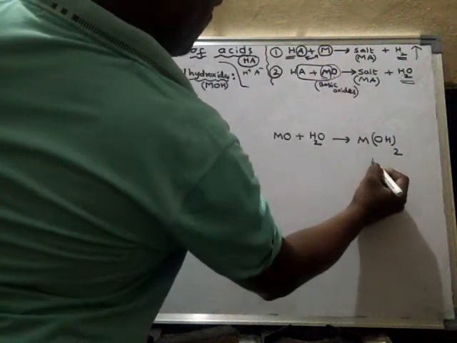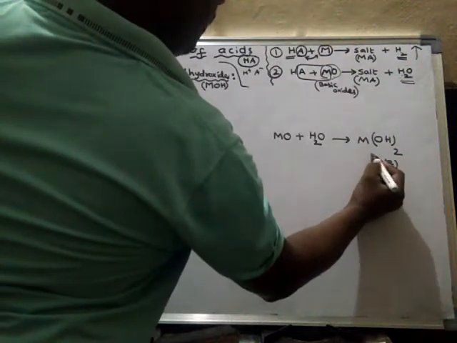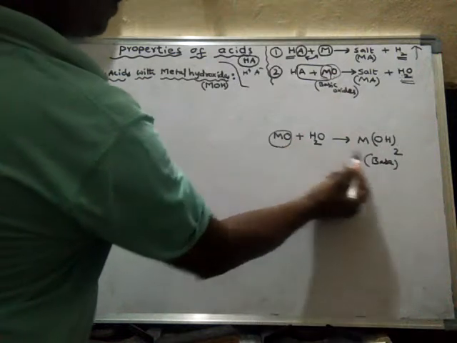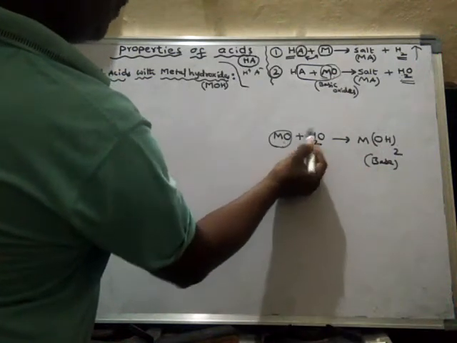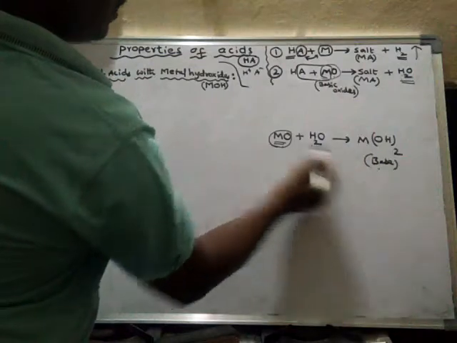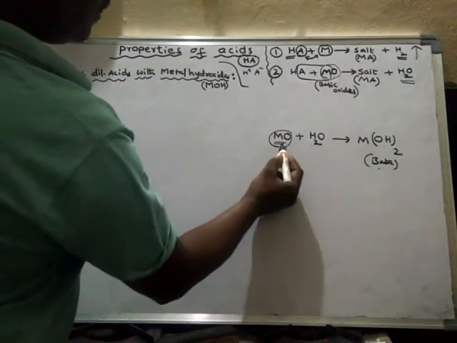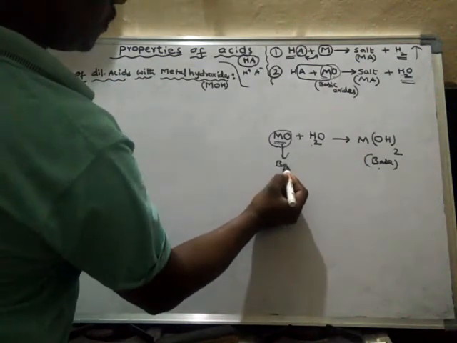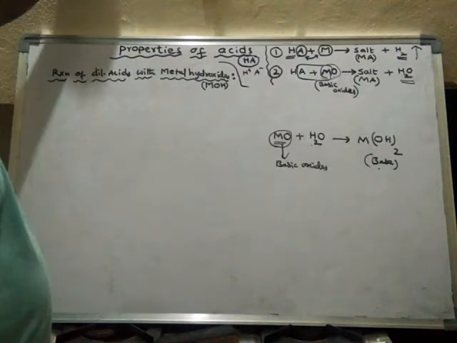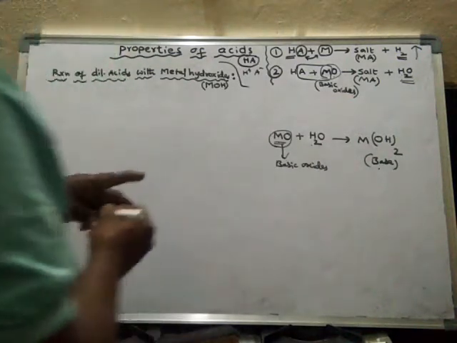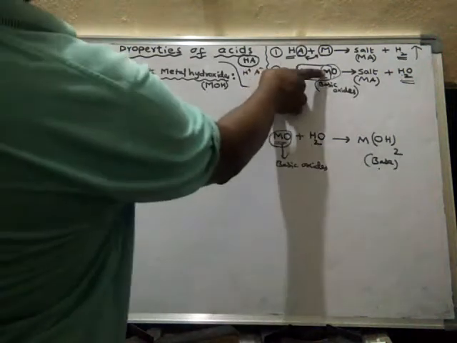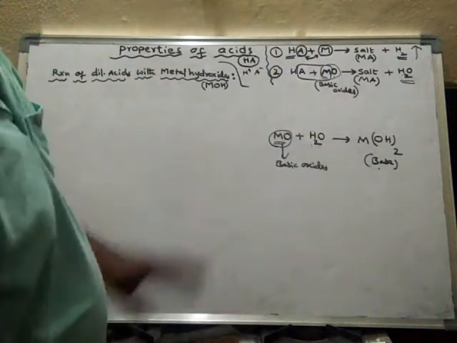Metal hydroxide is a base. So metal oxides can produce a base when they react with water, and these oxides are said to be basic oxides. Hence metal oxides are basic in nature.